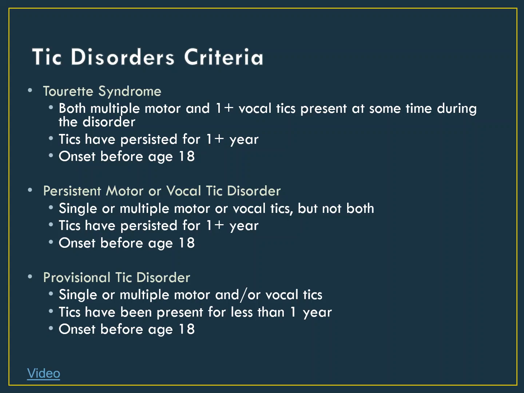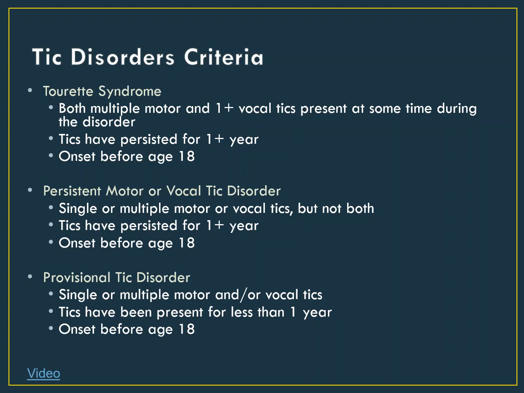The first tic disorder is Tourette syndrome, which is diagnosed when someone has both multiple motor tics and at least one verbal tic. As an example, this is someone who engages in repetitive shoulder shrugging, mouth twitching, and humming. Additionally, their tics must last for over 1 year and start prior to age 18.